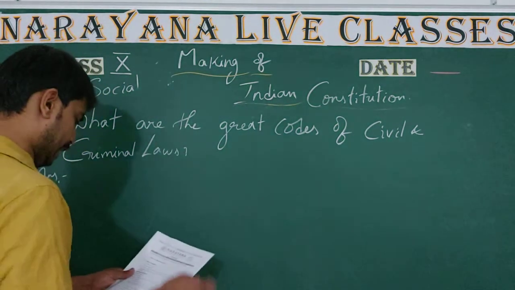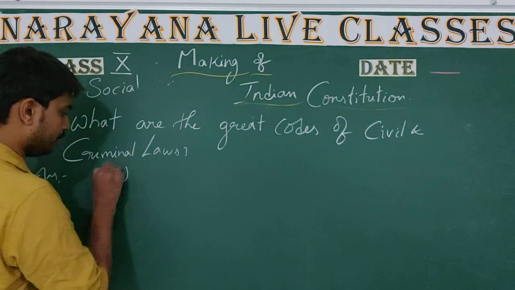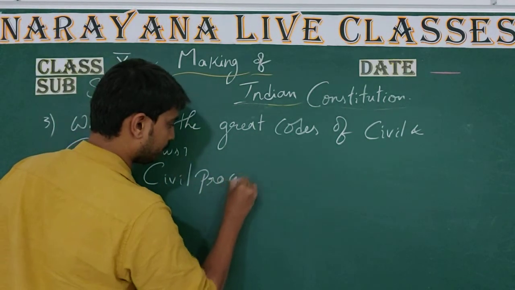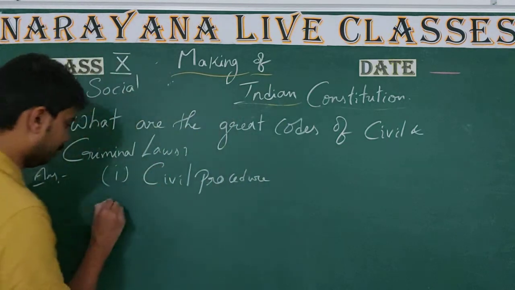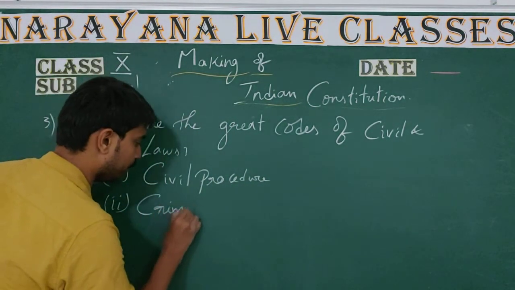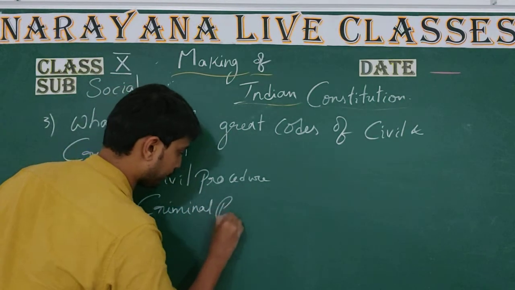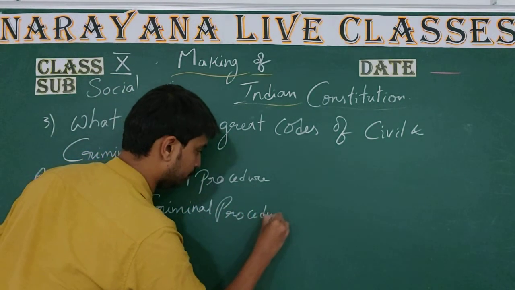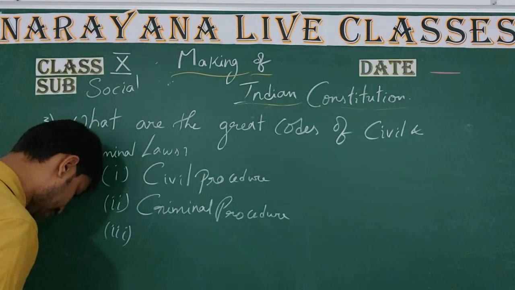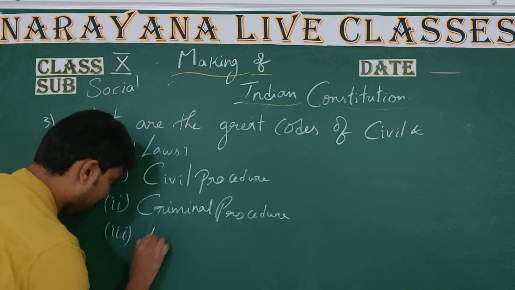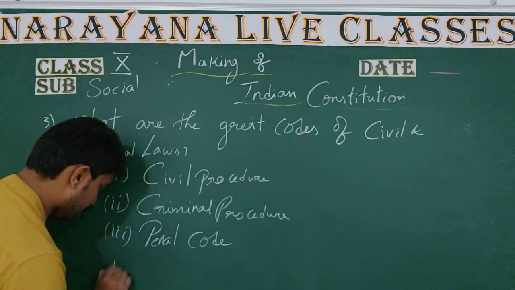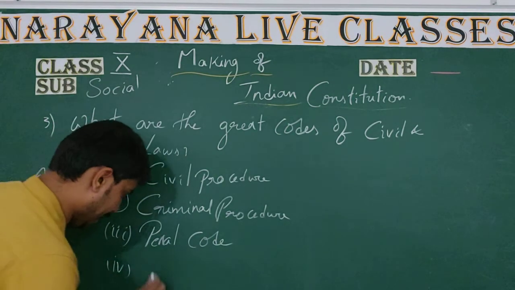Here we have the codes. The first one is the civil procedure code. Second one is the criminal procedure code. Coming to the third one, children, the third one is the penal code. The fourth one, Evidence Act.